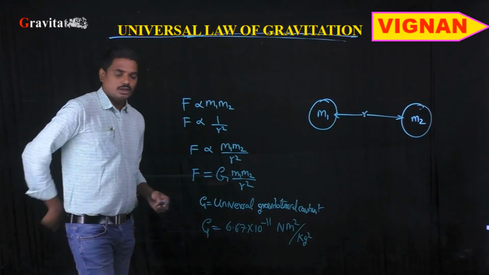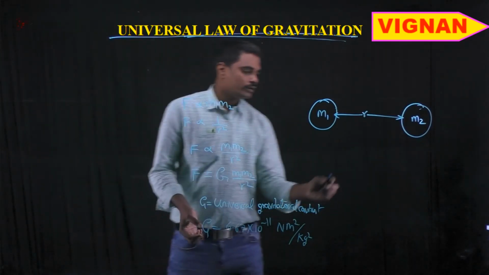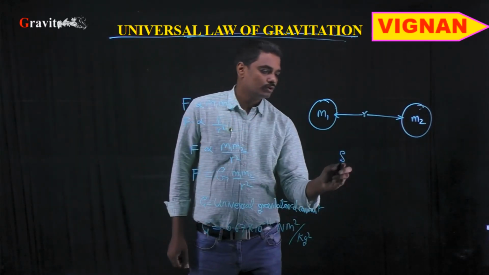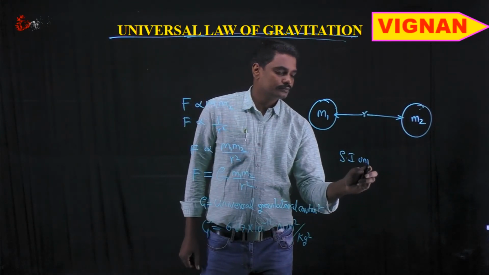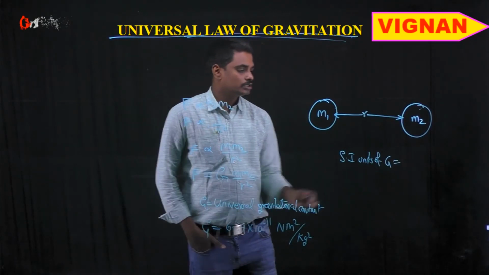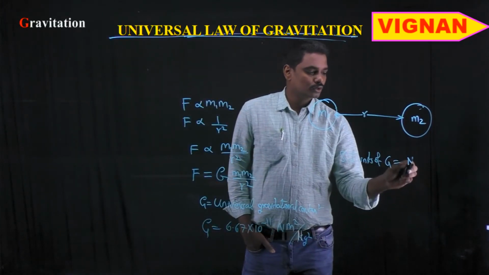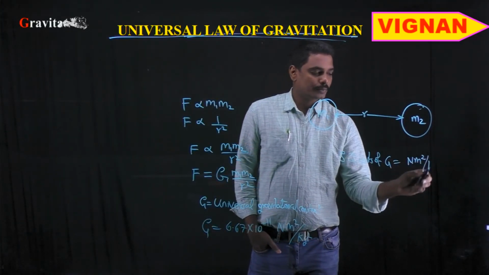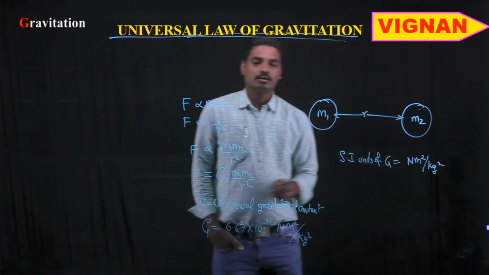Okay, so the SI unit of the universal gravitational constant G is Newton meter square per kg square.